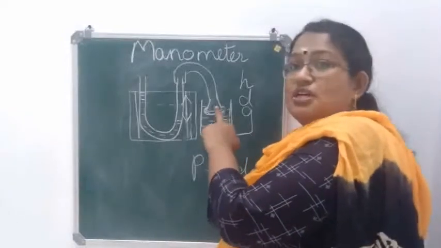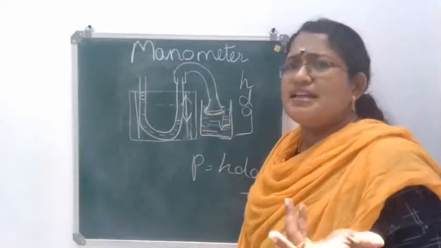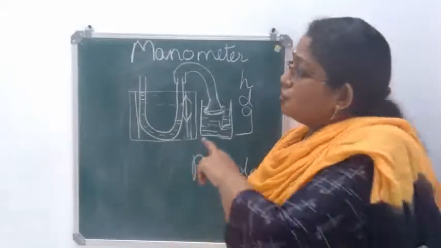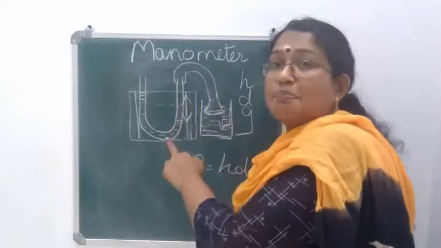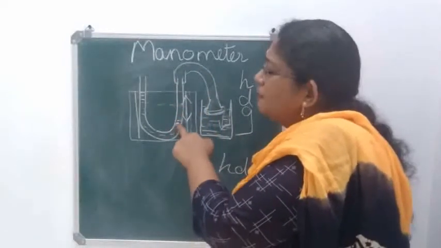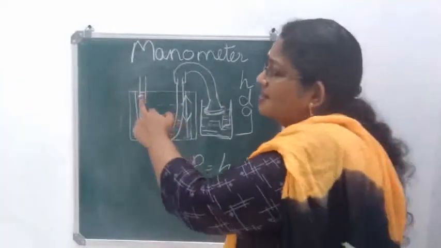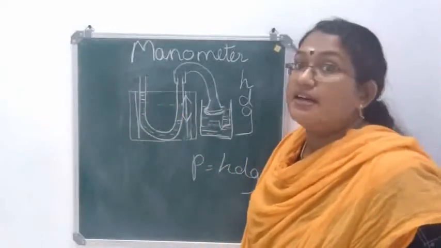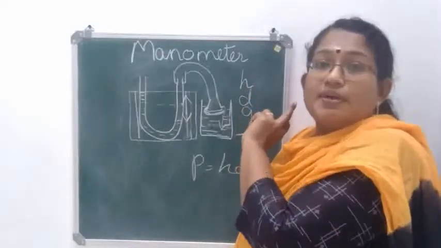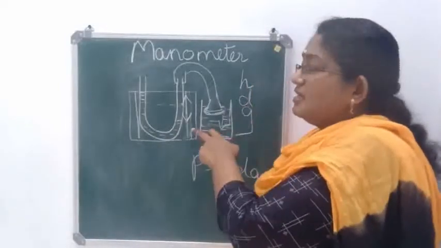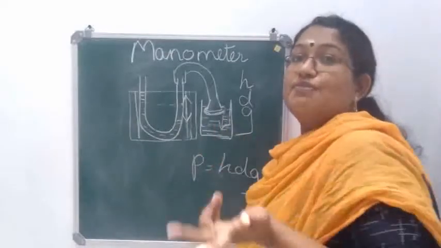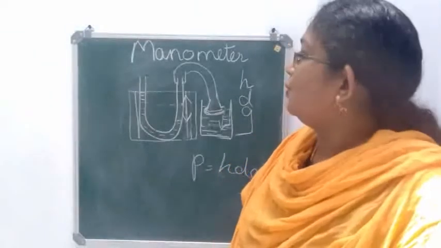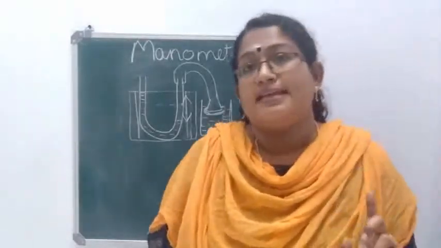Now if pressure is exerted on it, when you are keeping this in a beaker containing water, already I told you, liquids exert pressure in all the directions. So due to the pressure exerted by the liquid, what happens? The level of water present on this arm gets reduced and this arm will get increased. Now note the difference in the height of the water level, colored water level. From that you will get h. Then density of the liquid or the water is known. We know the value of acceleration due to gravity. So h d g will give you the pressure exerted by the liquid.